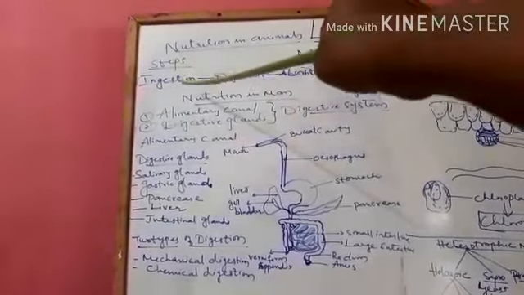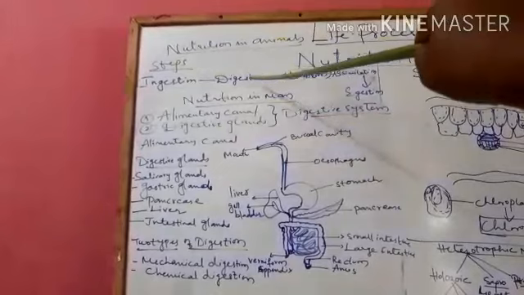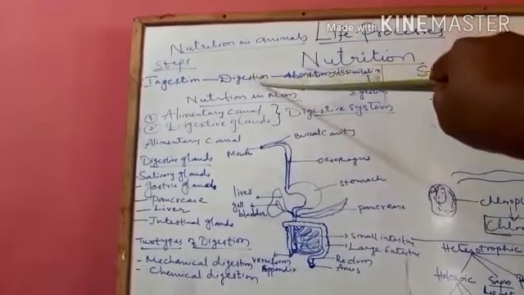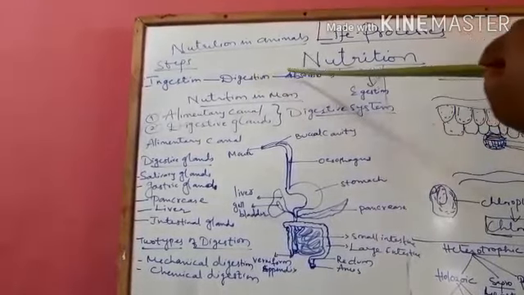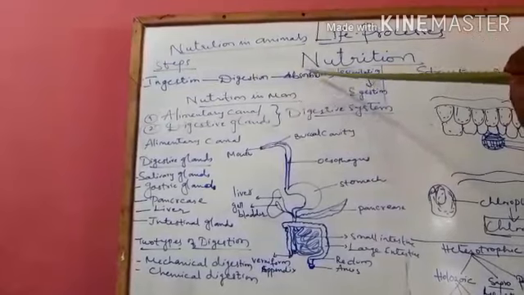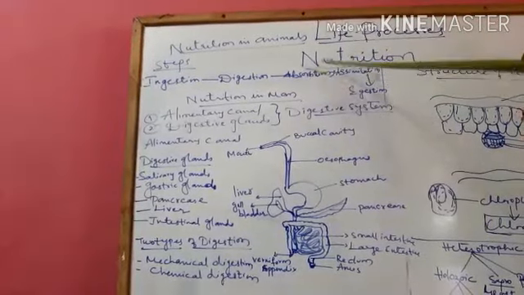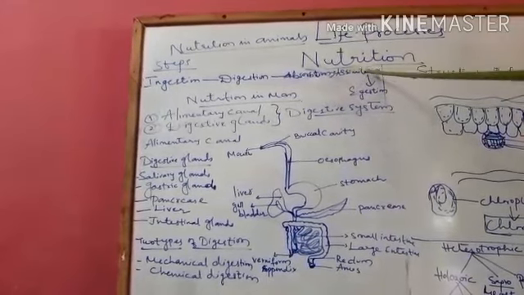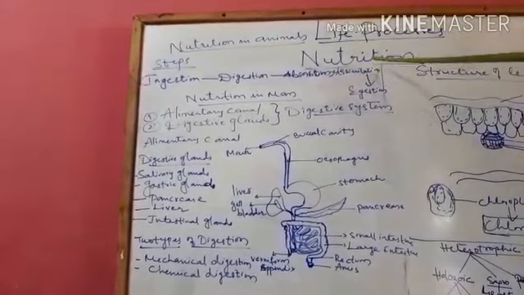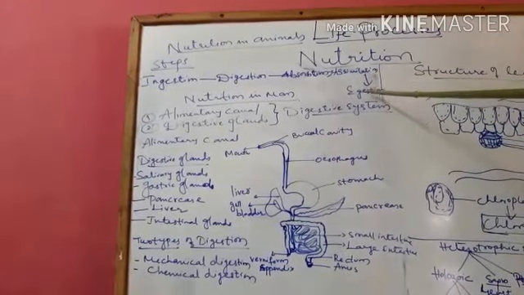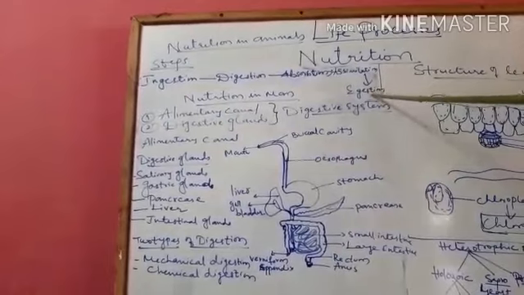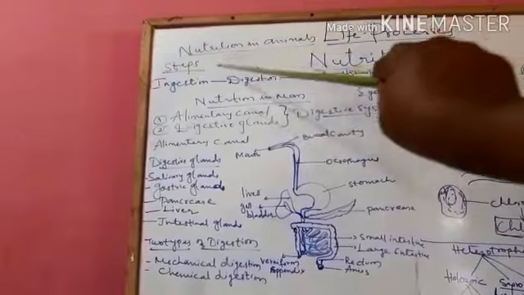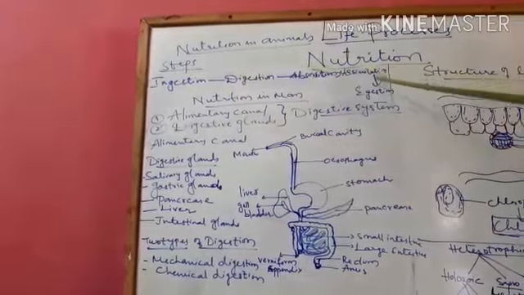And what do you mean by digestion? Once the food is taken in, the complex food is broken down into simpler food particles. After the food is digested, it is absorbed by the cells. We call it absorption. Once the food is absorbed, it is distributed to all parts of the body and also helps in production of cells. We call it assimilation. Then the waste is thrown out from the body in the form of solid, liquid or gases. We call it egestion. Understood, students? So the steps involved in animal nutrition are ingestion, digestion, absorption, assimilation and egestion.